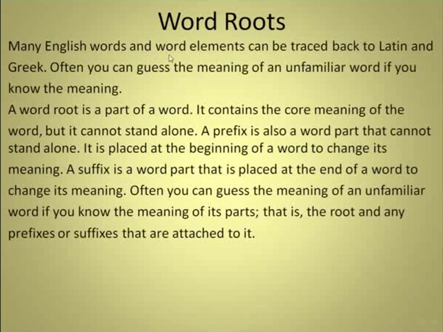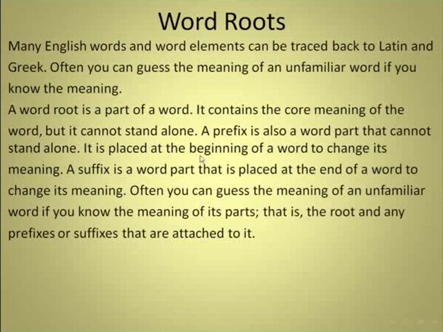Many English words and word elements can be traced back to Latin and Greek. Often you can guess the meaning of an unfamiliar word if you know the meaning. A word root is a part of a word. It contains the core meaning of the word, but it cannot stand alone. A prefix is also a word part that cannot stand alone.